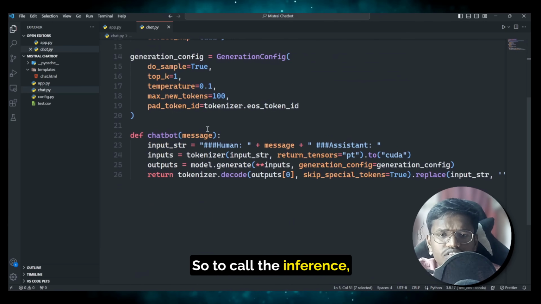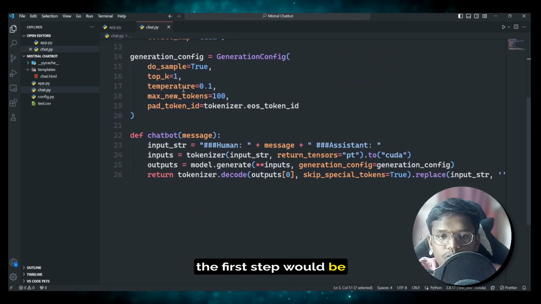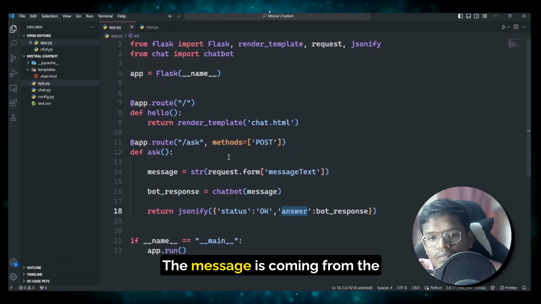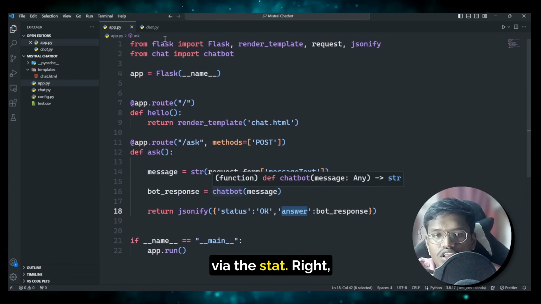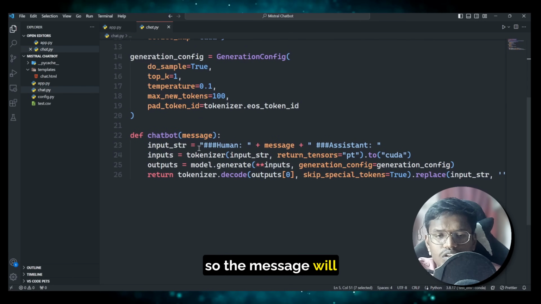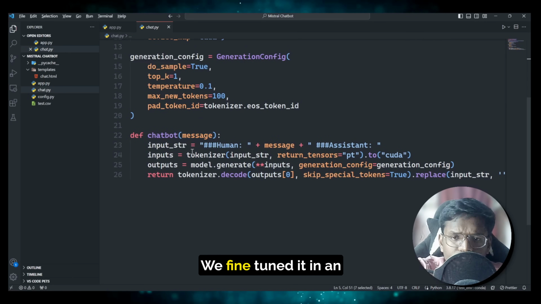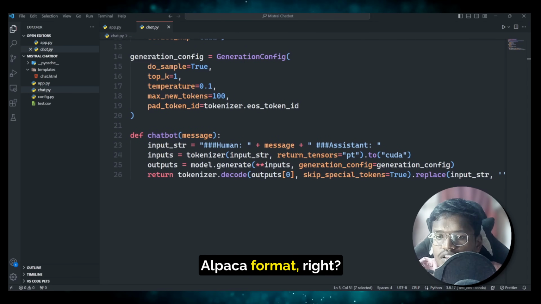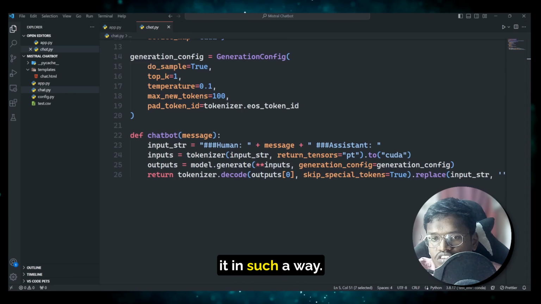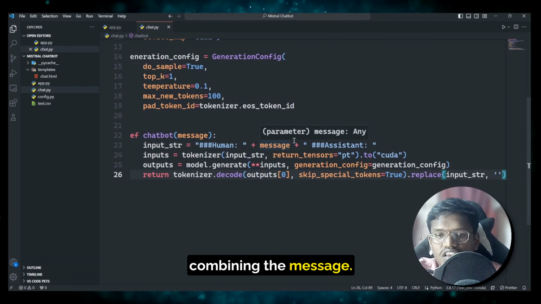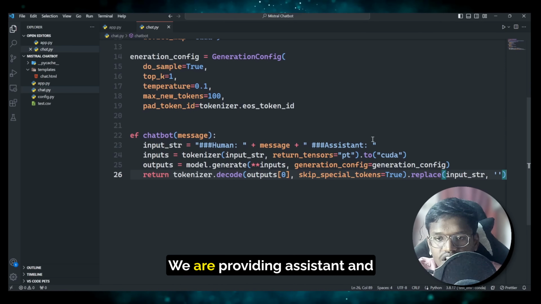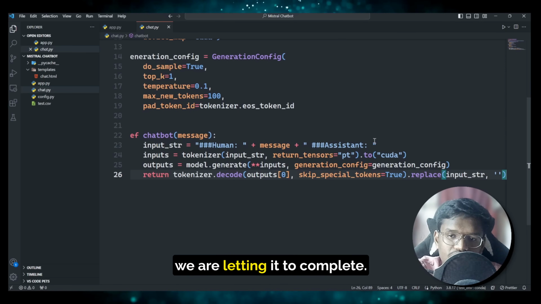So to call the inference, the first step would be: the message is coming from the form and we are passing it via the chatbot, right? So the message will be formatted. We fine-tuned it in an alpaca format, right? So first we are creating it in such a way. So we are providing human, giving a space, combining the message. We are giving another space. We are providing assistant, and we are letting it complete.